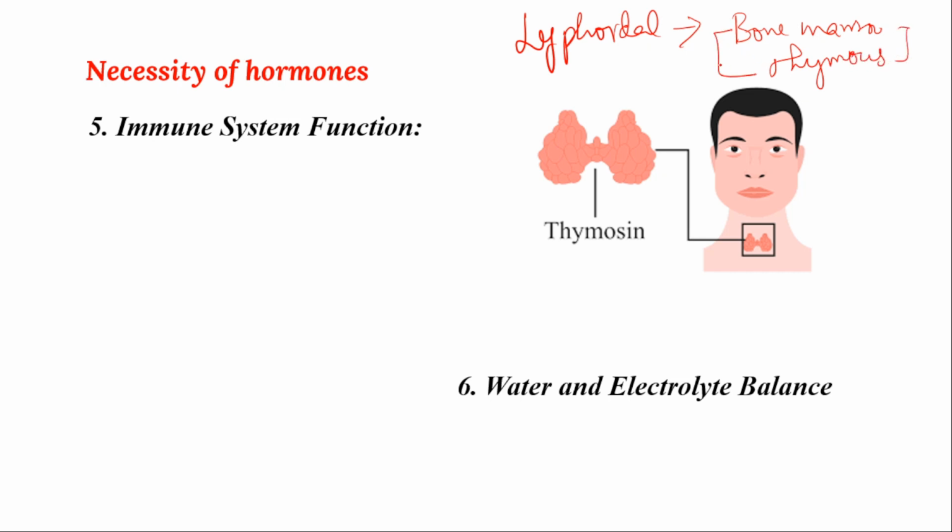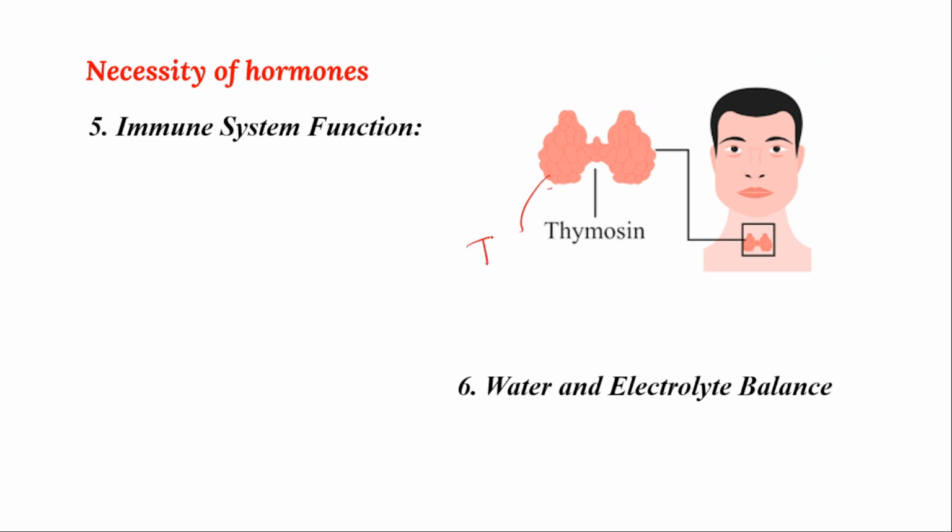thymus, and bursa of Fabricius and many other things. They mainly help in the production of B cells, T cells, and other white blood cells and RBCs also. These white blood cells entirely help in proper immune function, right? White blood cells include granulocytes, eosinophils, basophils, neutrophils, B cells, T cells, dendritic cells, and the thymus mainly gives rise to T cells.